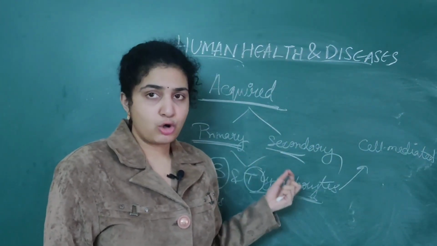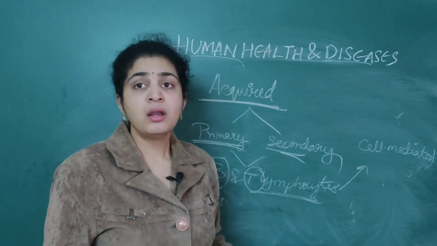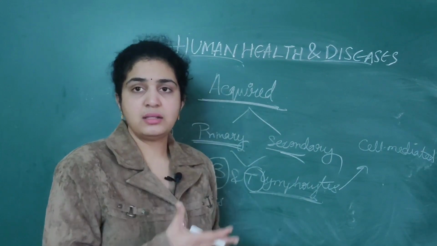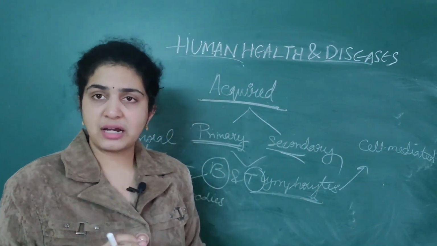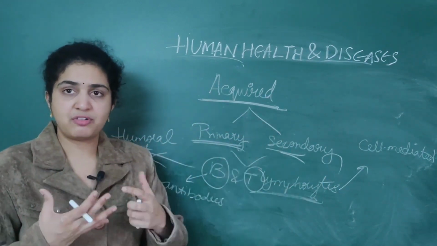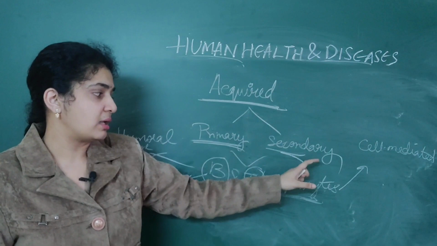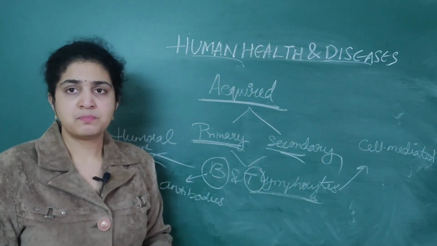T lymphocytes do not produce antibodies, but play an important role in helping to secrete the antibodies, as well as in fighting against the foreign particles. So this is B lymphocytes as well as T lymphocytes.